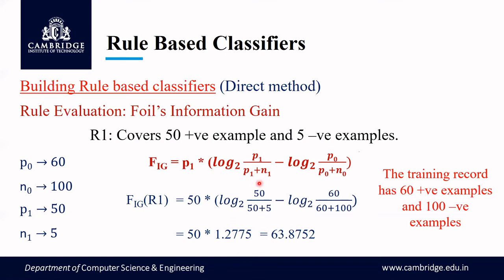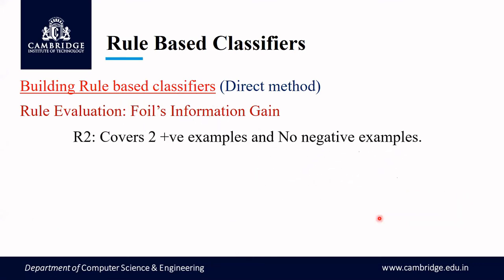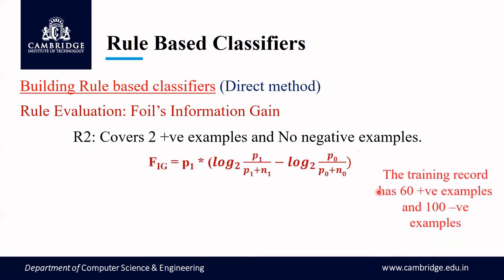Similarly, find the value for R2. R2 is covering 2 positive examples and no negative examples. So identify P0, N0, P1, N1 and substitute in the formula. P0 will be 60 and N0 is 100 because that is from the training record, and P1 is 2 and N1 is 0.